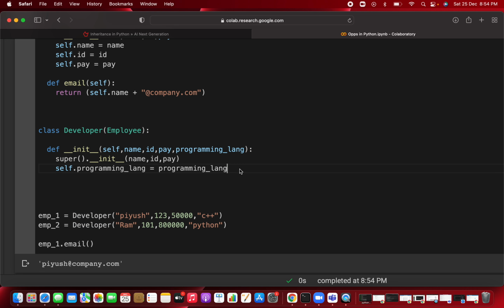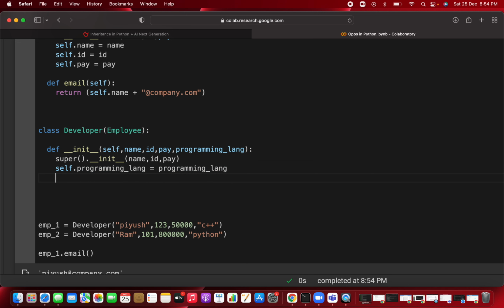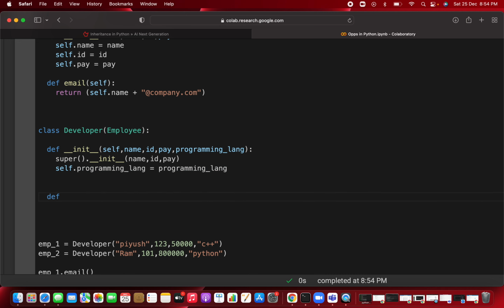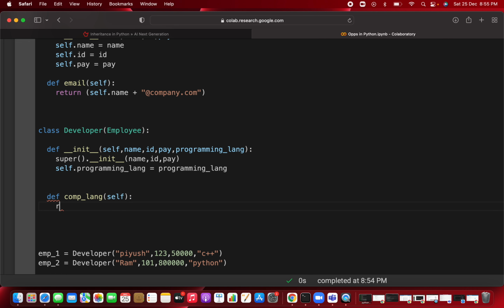Okay, so this was about the things. Again, I can create one more method, which tells which programming language he is an expert in. I'm just writing the computer language he is expert in, and you pass the self parameter. Basically you print self dot id, and then after that also print which programming language he is an expert in, programming underscore language.